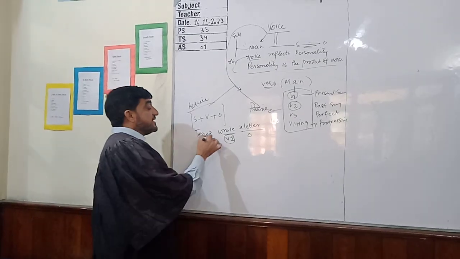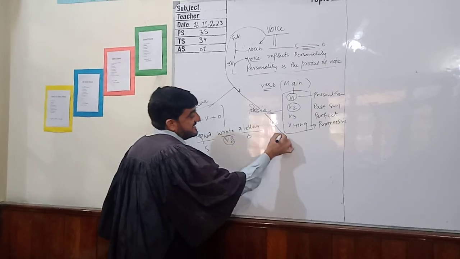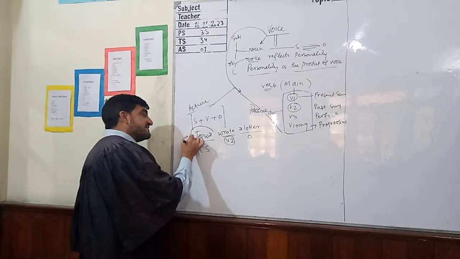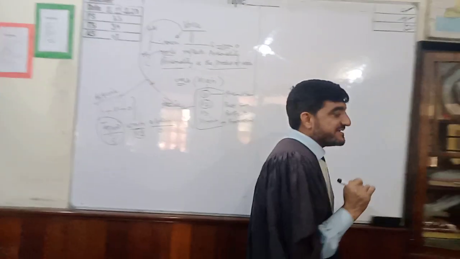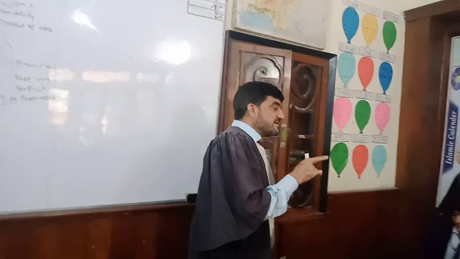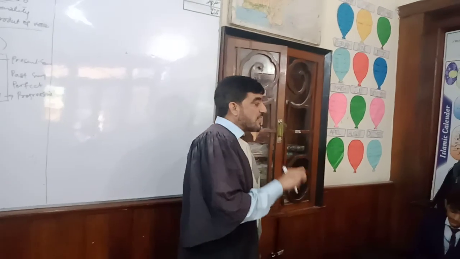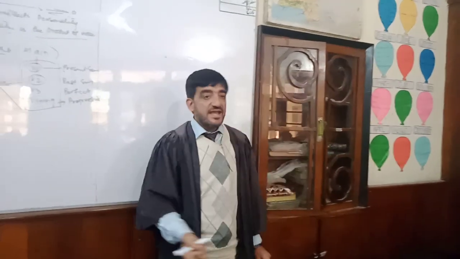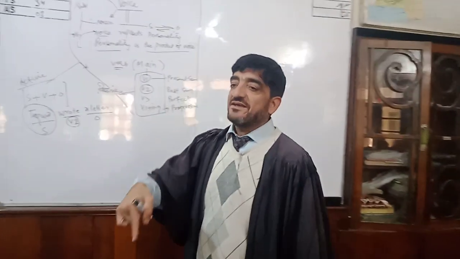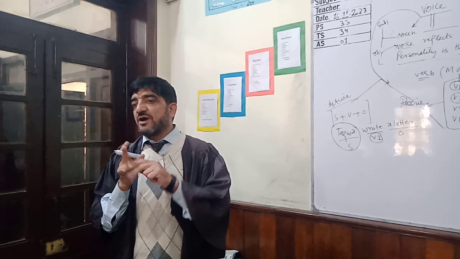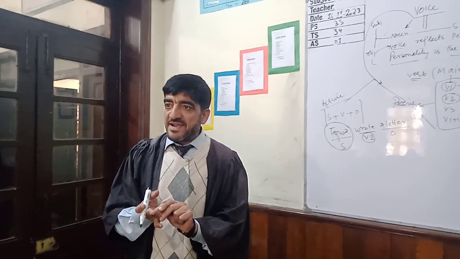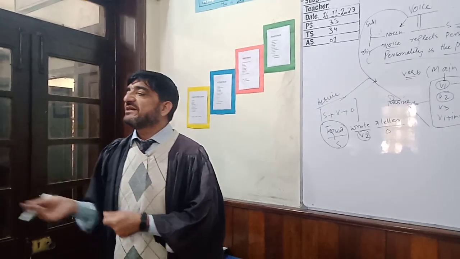So now we can change this sentence, but in active voice, the subject does the action. Remember, active voice is called active because the subject does the action, the verb represents the action, and the object is receiving the action. Subject means the doer of action, verb means representative of action, and object means receiver of action.